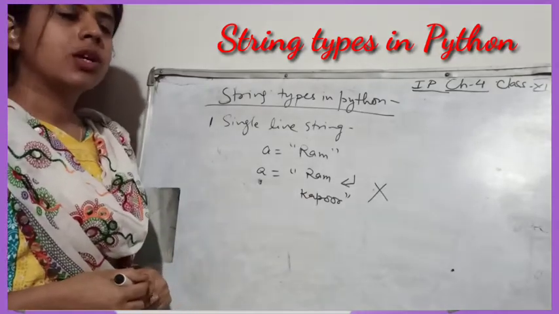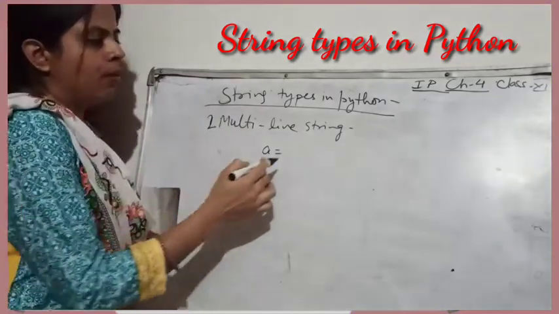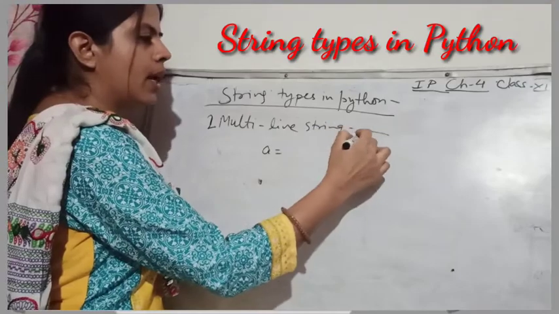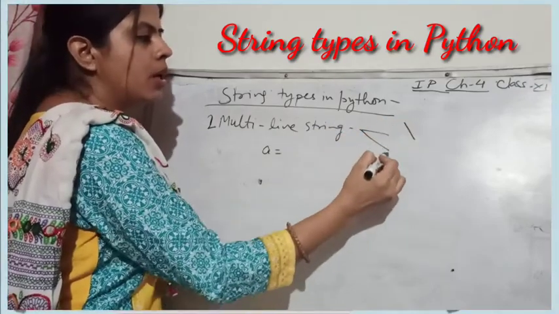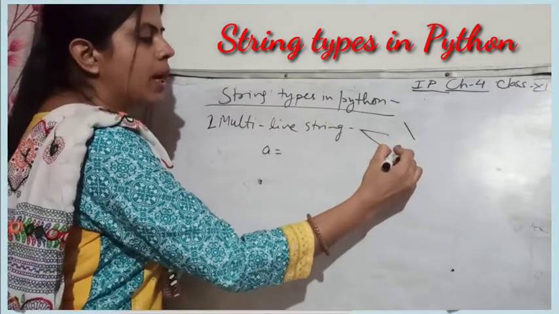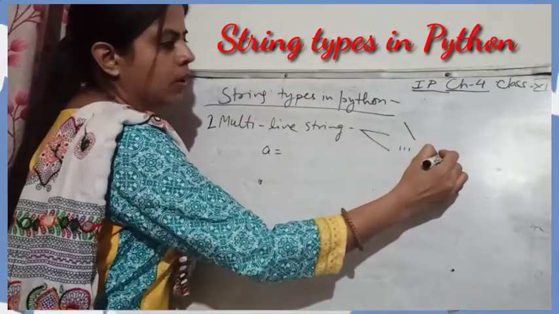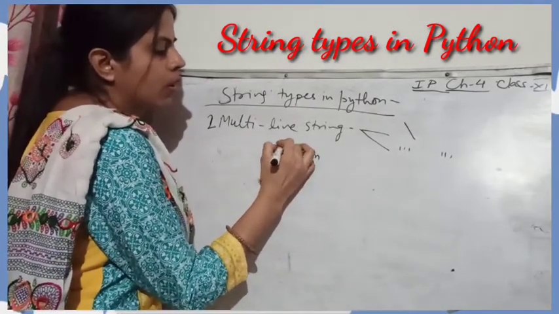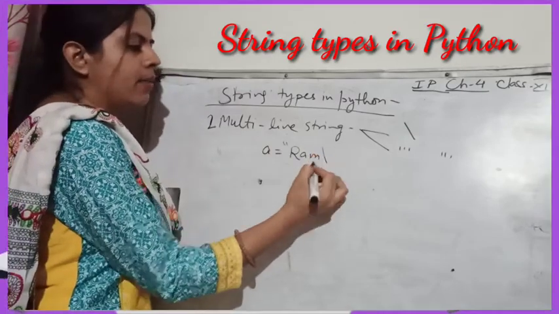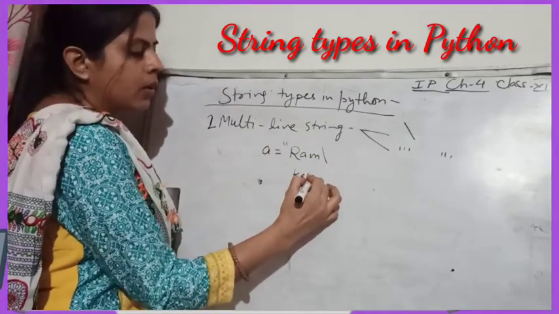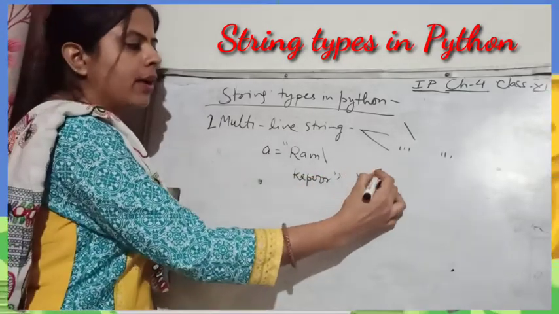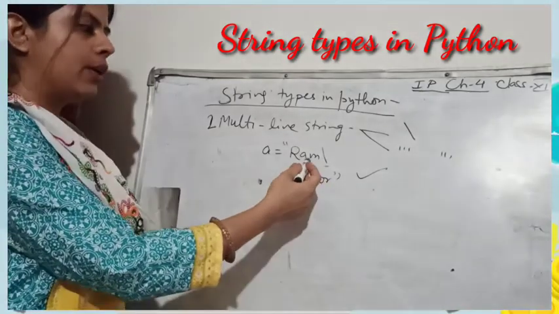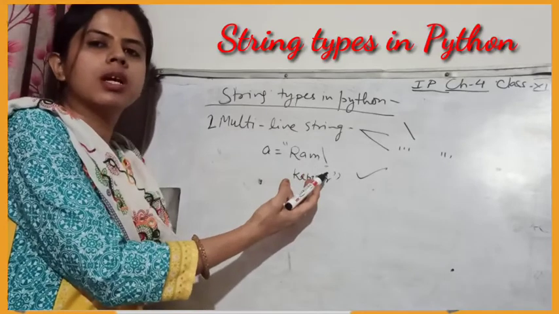Now if you want to write a multi-line string, let us see how you can do so. There are two ways to write a multi-line string: first, by adding a backslash symbol at the end of the line, and second, by using a triple quote. First we will see, suppose I have written A is equal to Ram. If I want to continue this to the next line, I will write here Ram and then backslash and Kapoor. Now this will not give you an error, because this backslash is defined to initialize the multiple line string.